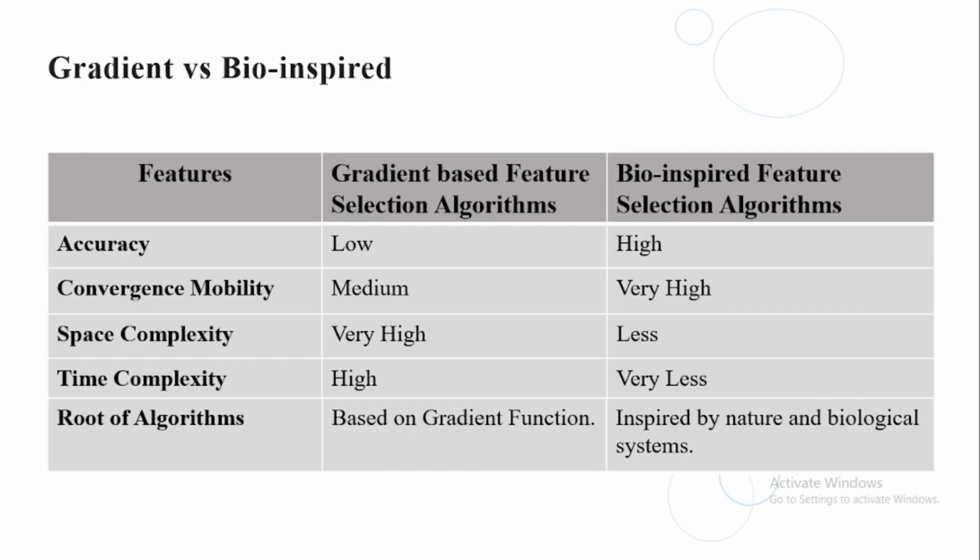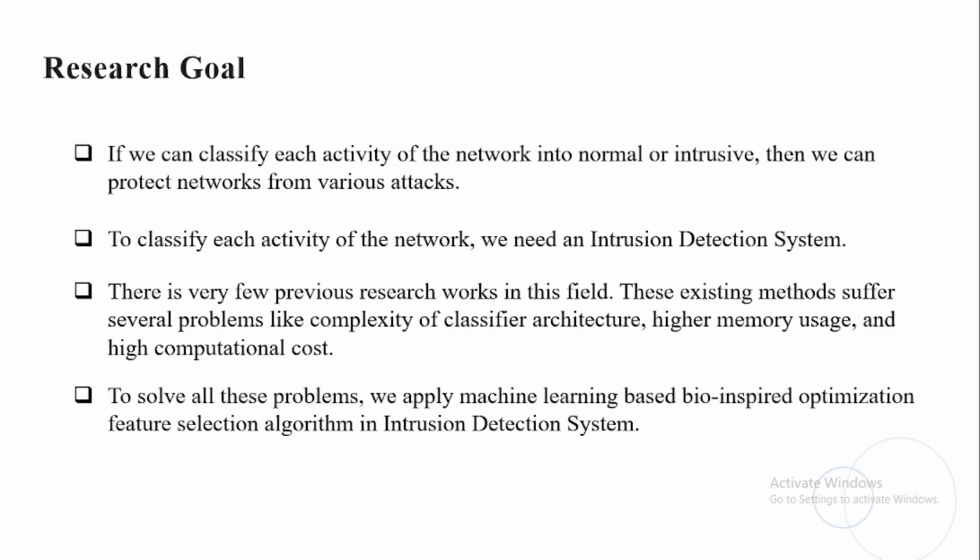Here we represent why we used bio-inspired feature selection algorithms rather than gradient-based feature selection algorithms. We can see that the accuracy and convergence mobility of bio-inspired feature selection algorithms are very high. We can also see that the space complexity and time complexity of bio-inspired feature selection algorithms are less. That's why we select bio-inspired feature selection algorithms, which are inspired by nature and biological systems, rather than the algorithms of gradient, which are based on gradient functions.